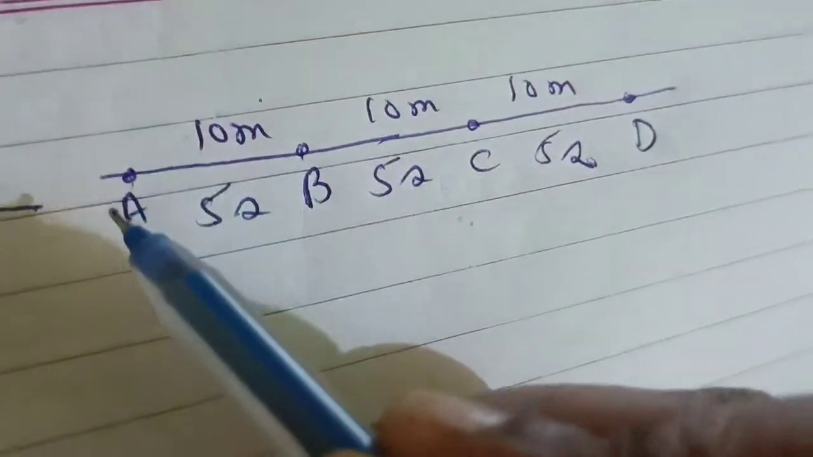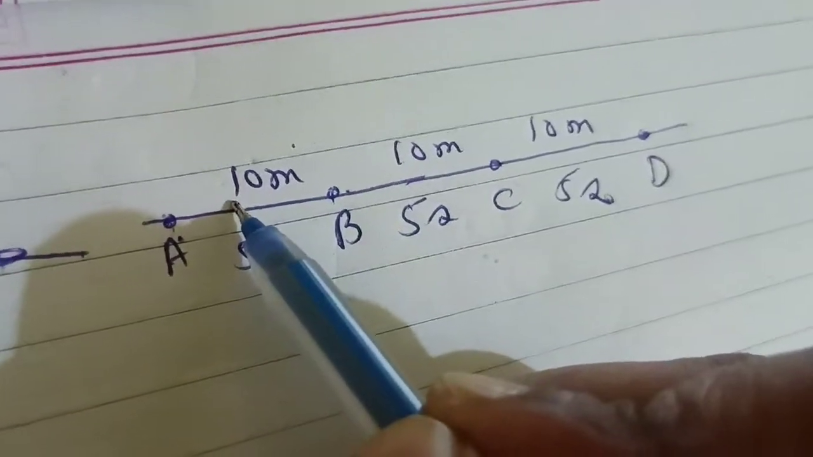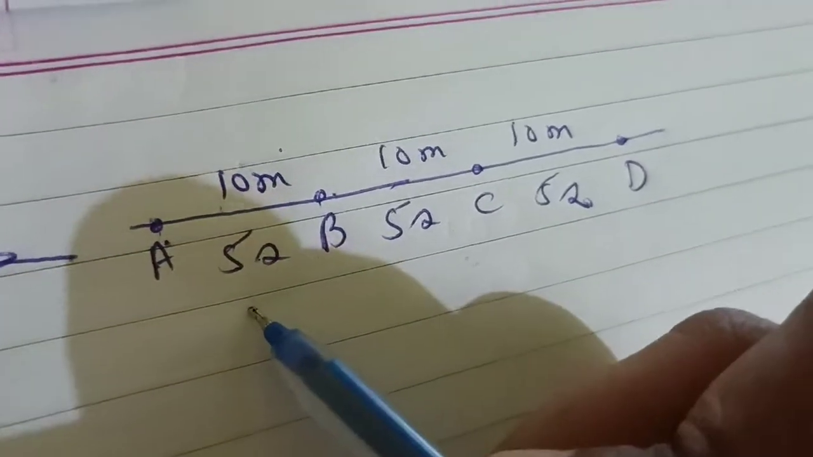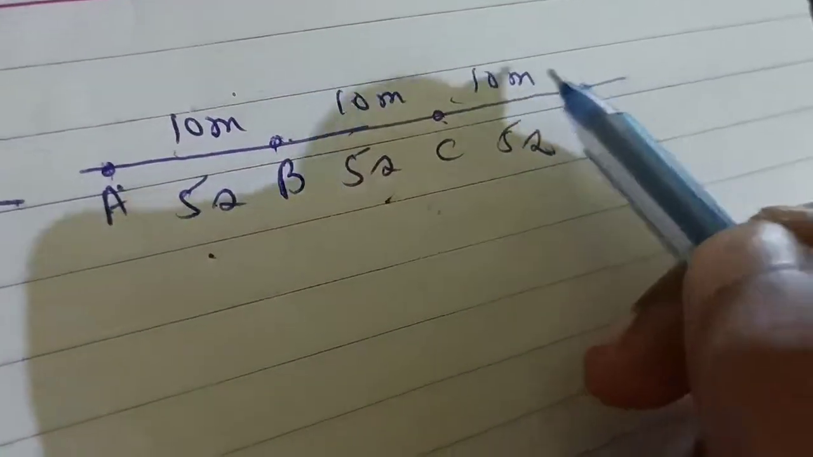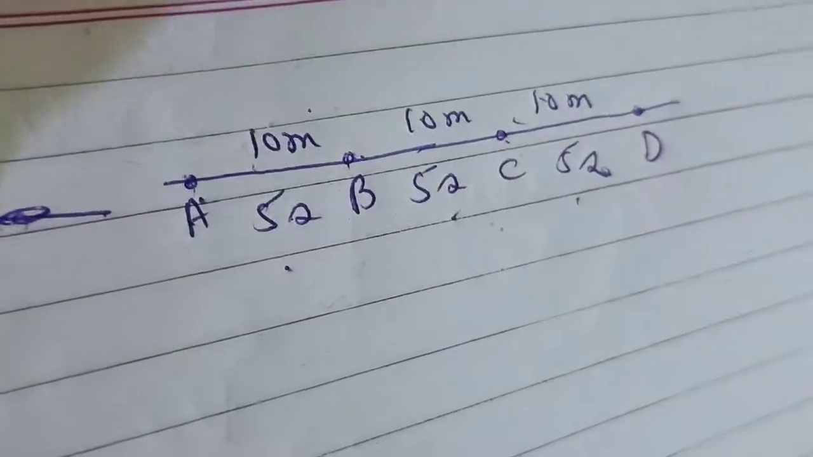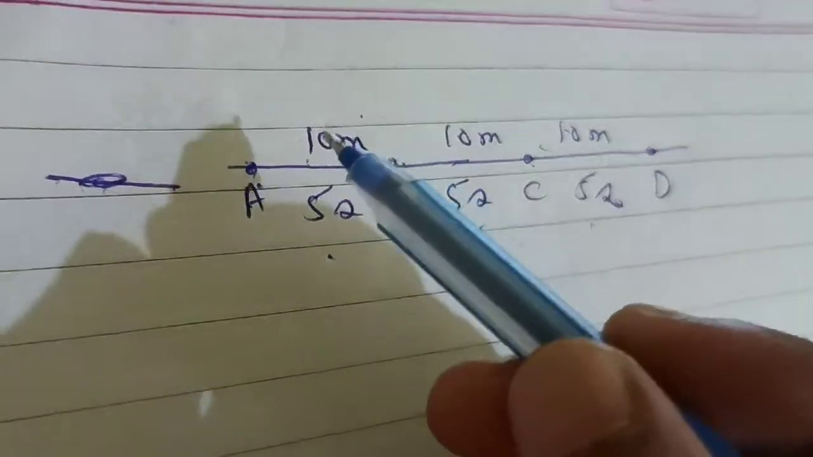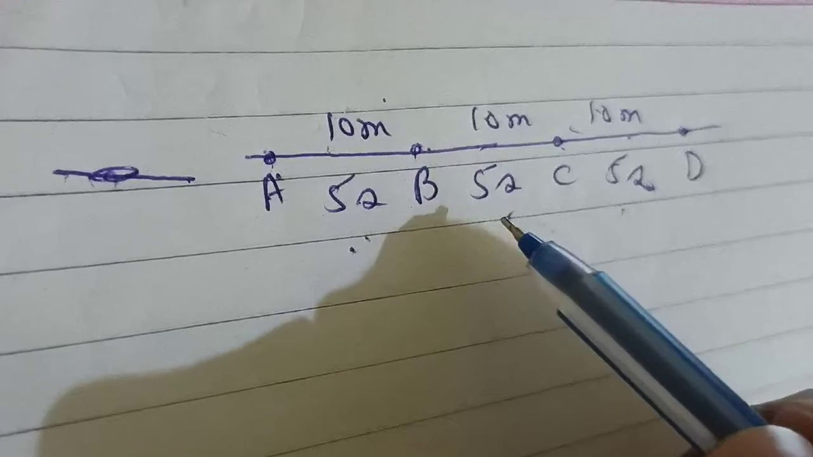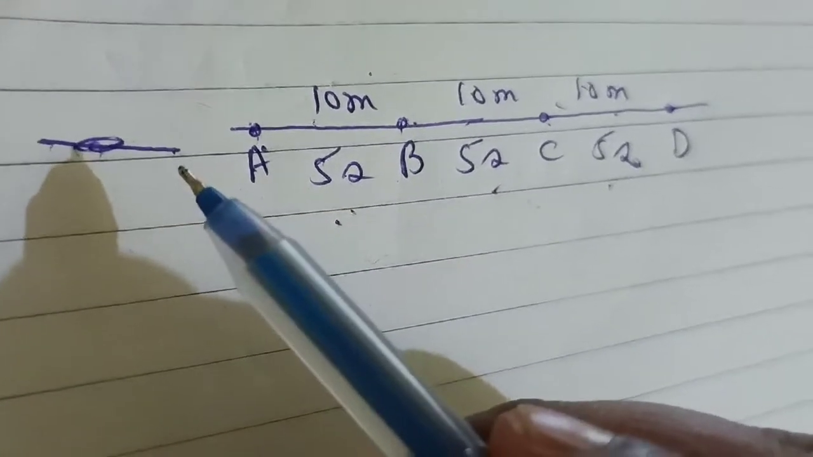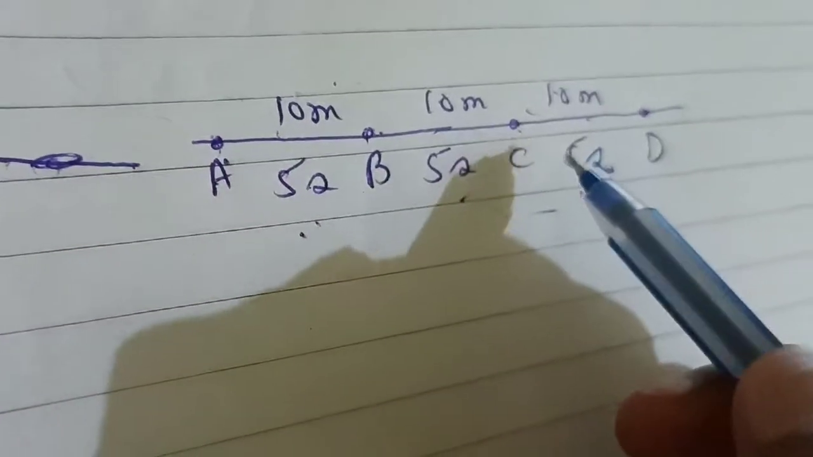For example, a car moves from point A to B and covers a distance of 10 meters within 5 seconds. Again from B to C, 10 meters in 5 seconds, and from C to D, 10 meters in 5 seconds. That is when the object travels equal distances in equal intervals of time. Time should be equal, and distance should also be equal. That is called uniform motion.